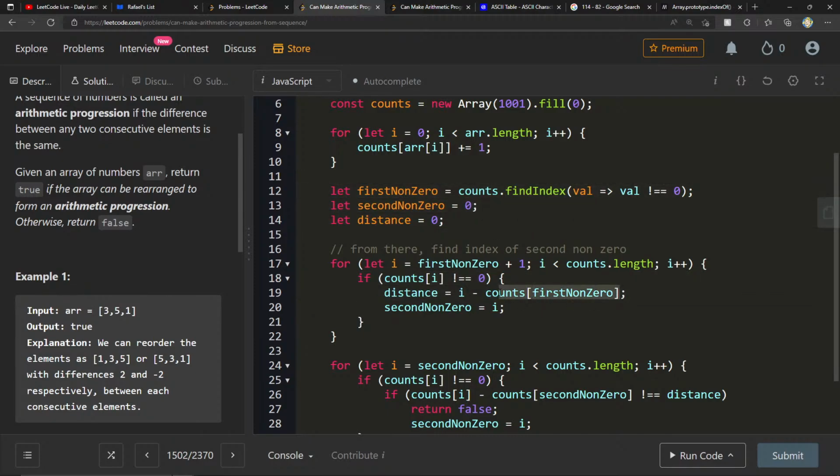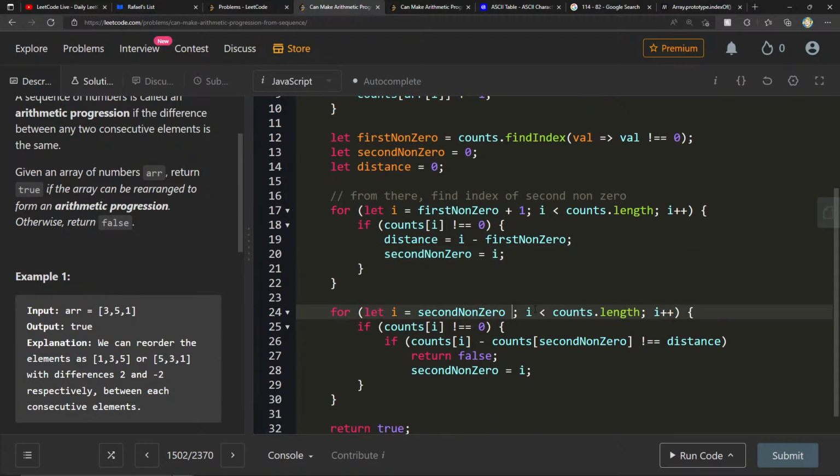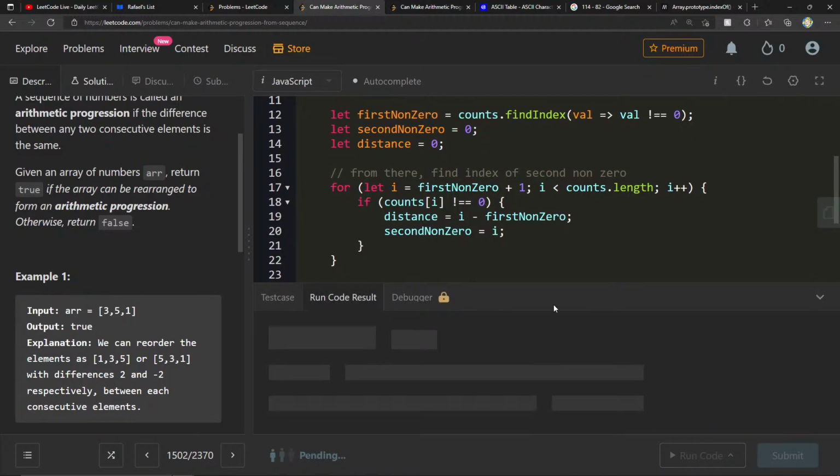And this should also be first non-zero. Second non-zero equals I. Starting now from I, second non-zero to I, if I minus second non-zero is not equal to distance, return false. Let's run this.